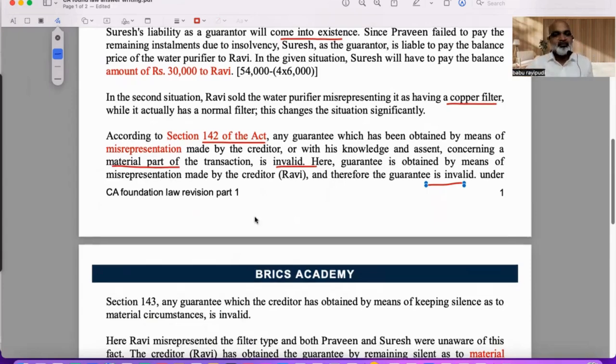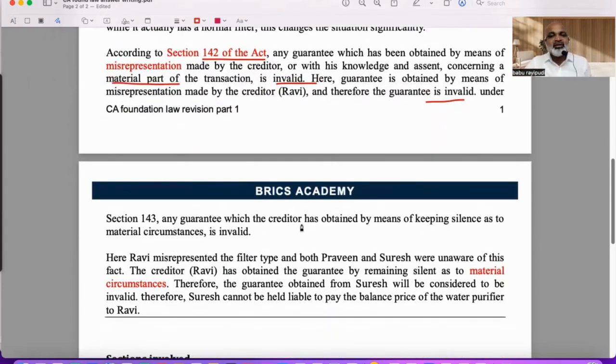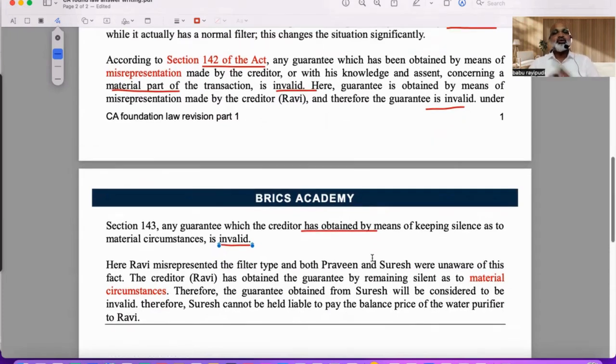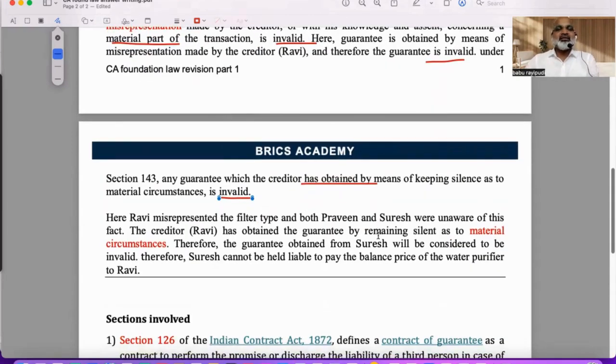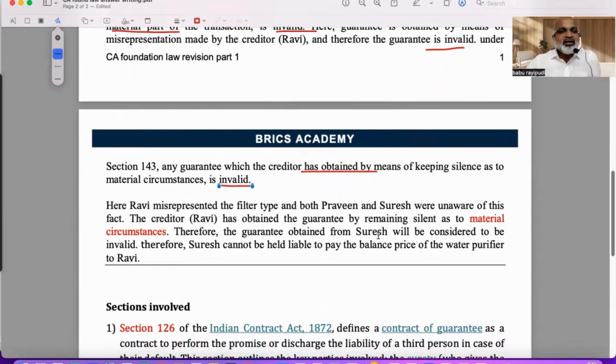Section 143: any guarantee which the creditor has obtained by means of keeping silence, the contract becomes invalid. So two sections. 142 says any misrepresentation makes the contract invalid. Any silence also makes the contract invalid. Here, because it's not deliberate, right? Here, Ravi misrepresented a filter as if so and so, and both of them are not aware. So it's a material information, very important, an essential element. Therefore, the guarantee obtained from Suresh will be considered invalid. That means Suresh cannot be held liable.